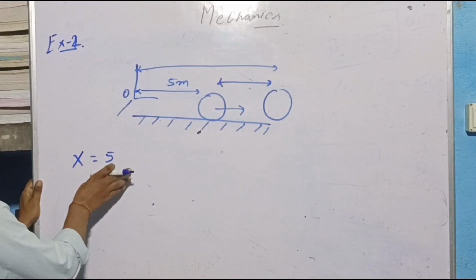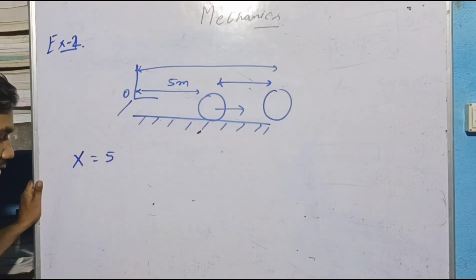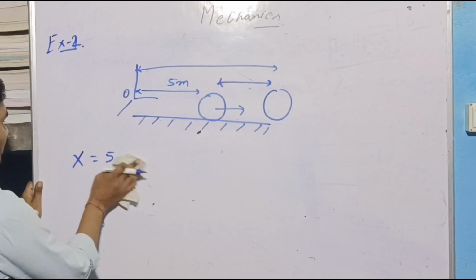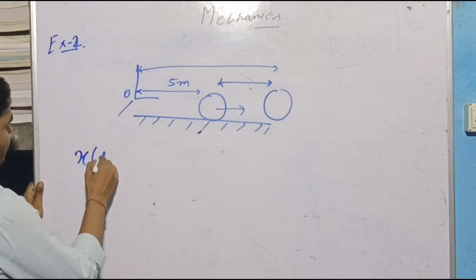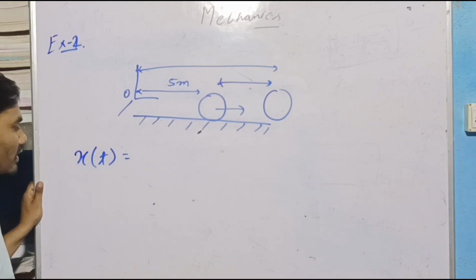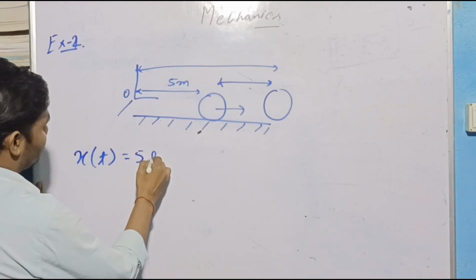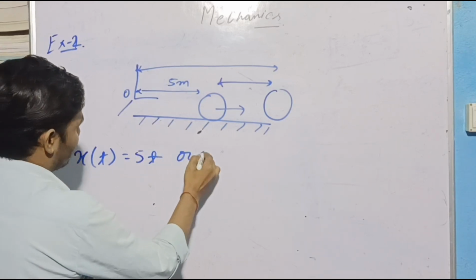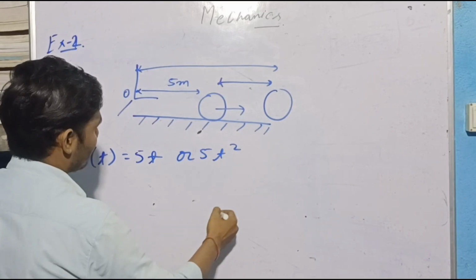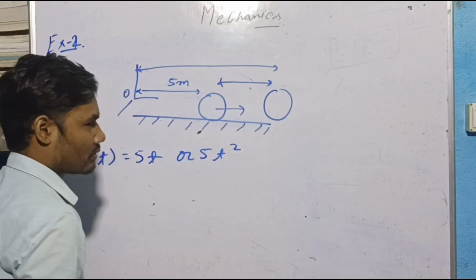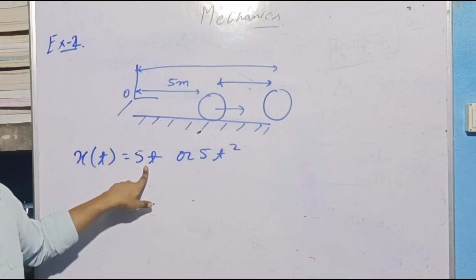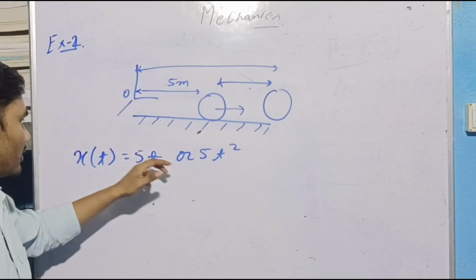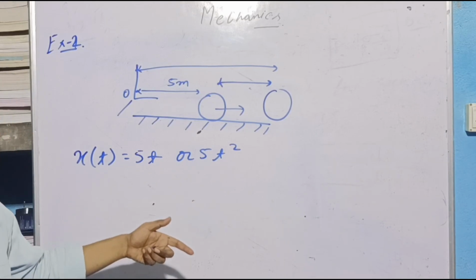So position depends upon time. We can also write it like position is a function of time, and it may be equal to 5t or 5t square or anything, but there will be a term, a variable t in the right side.